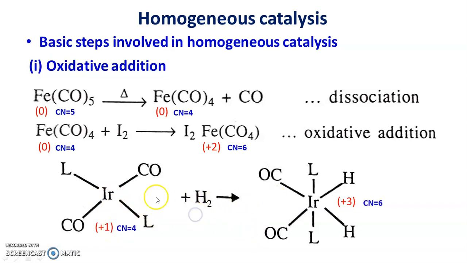So during this reaction, oxidation number increases by 2, coordination number also increases by 2. This is also the oxidative addition reaction. So remember, during oxidative addition reaction, coordination number increases and oxidation number most of the time increases by 2.